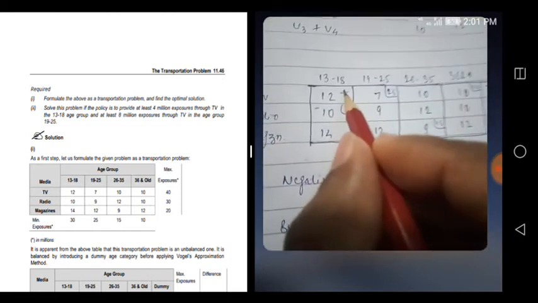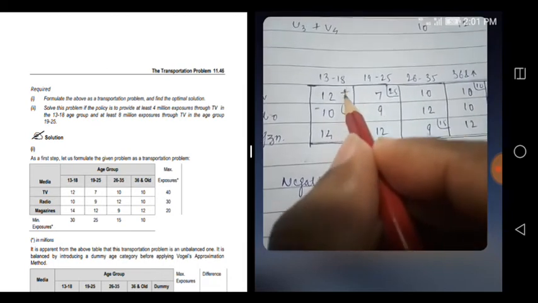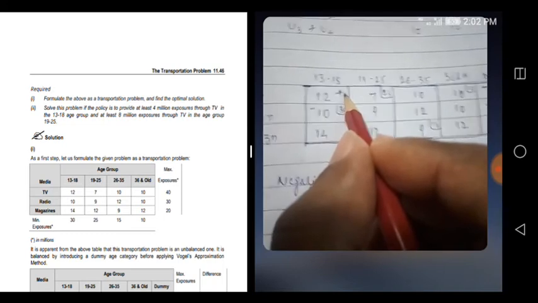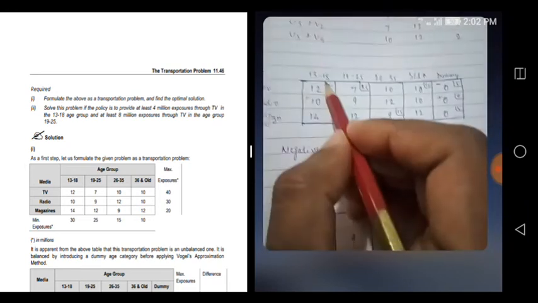So that's why the institute wants us to provide at least 4 million. So put a plus sign here, because here you have to allocate. Second condition is that at least 8 million should be there in 1920, which is already allocated, so you don't have to do anything there, leave it. So here you put a plus sign.